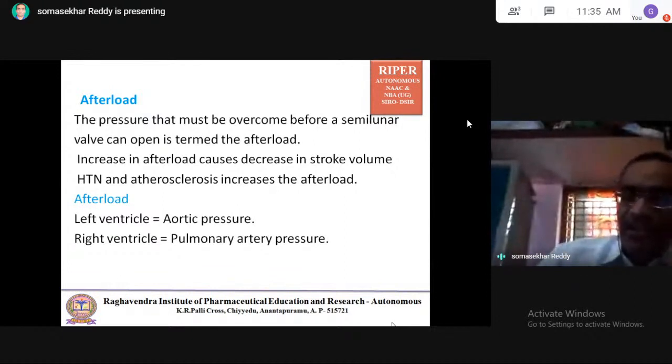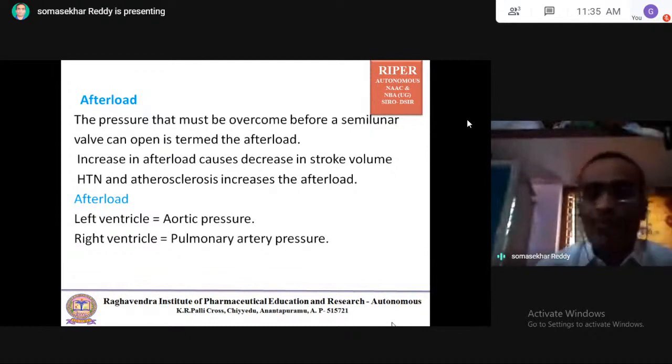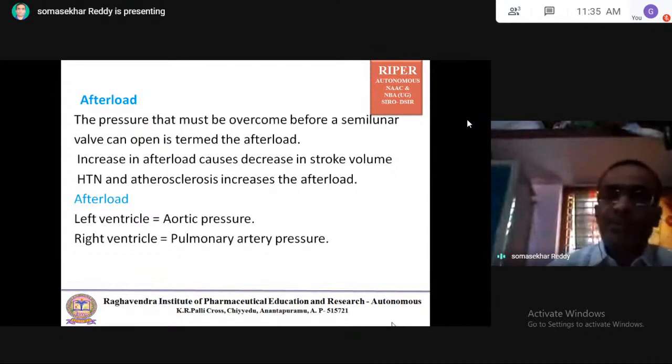The right ventricle has deoxygenated blood. That deoxygenated blood enters the lungs through the pulmonary artery. At the beginning of this pulmonary artery is the pulmonary semilunar valve. The left ventricle pumps oxygenated blood into the aorta, and through the aorta it enters the systemic circulation. So the right ventricle is related to the pulmonary artery pressure, and the left ventricle is related to the aortic pressure.